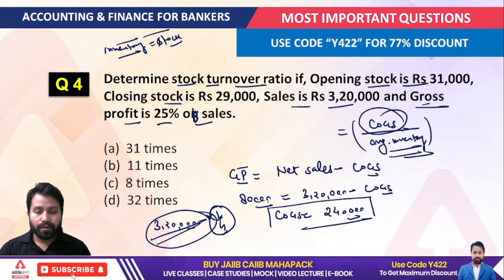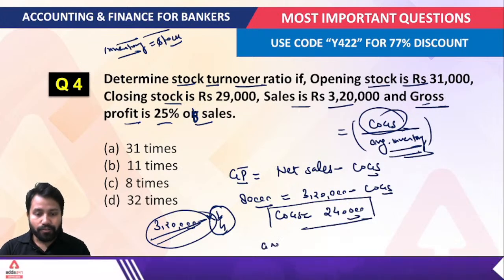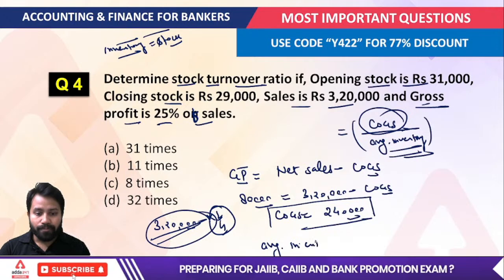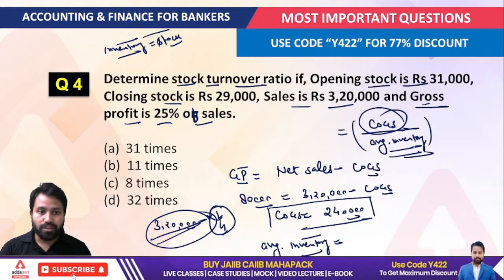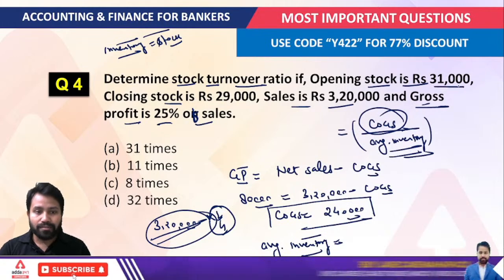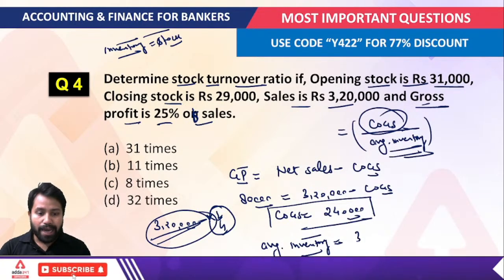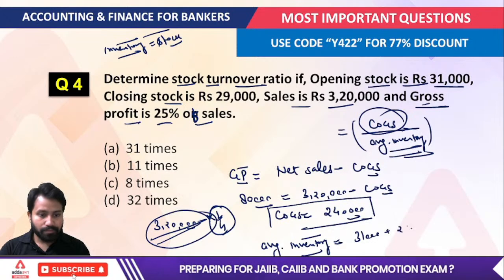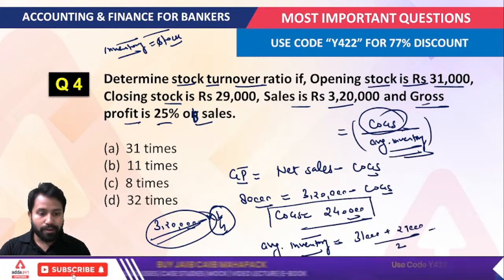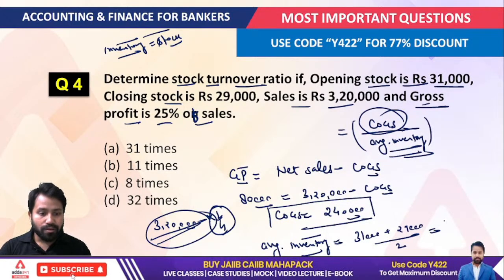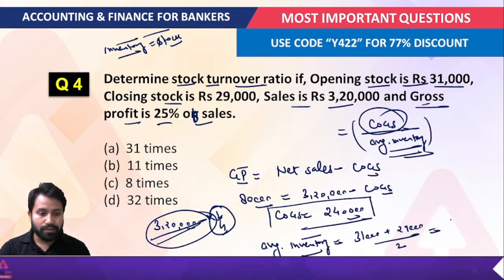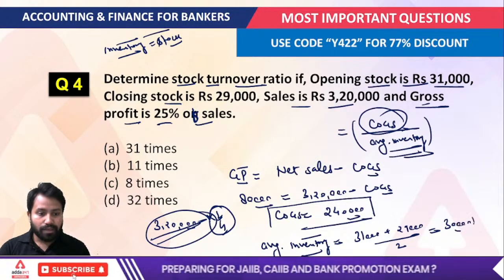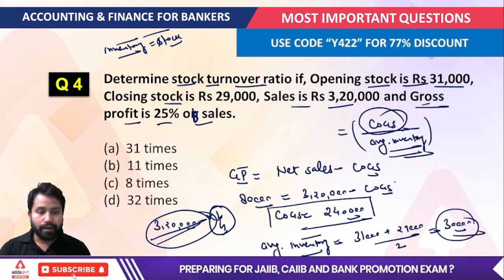Okay everyone, now we have to find out the value of the average inventory. That would be opening stock plus closing stock divided by 2, that is 31,000 plus 29,000 divided by 2, which becomes 30,000.